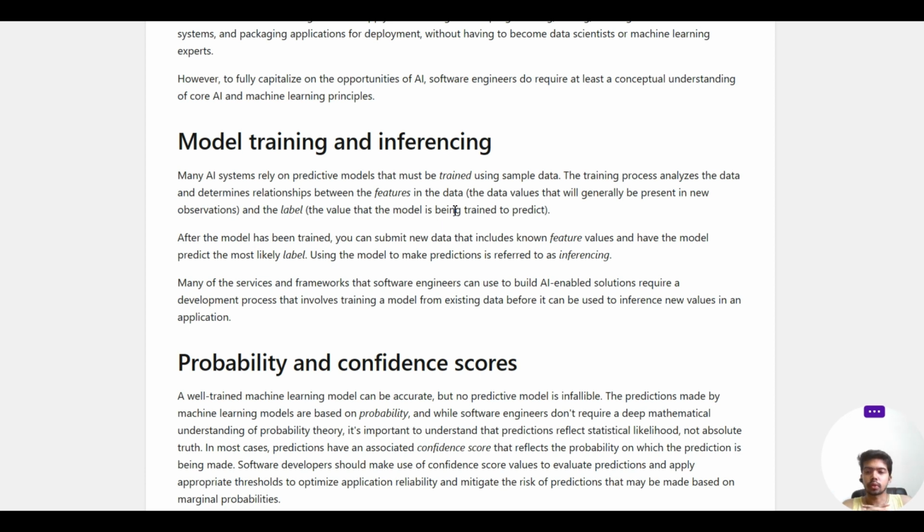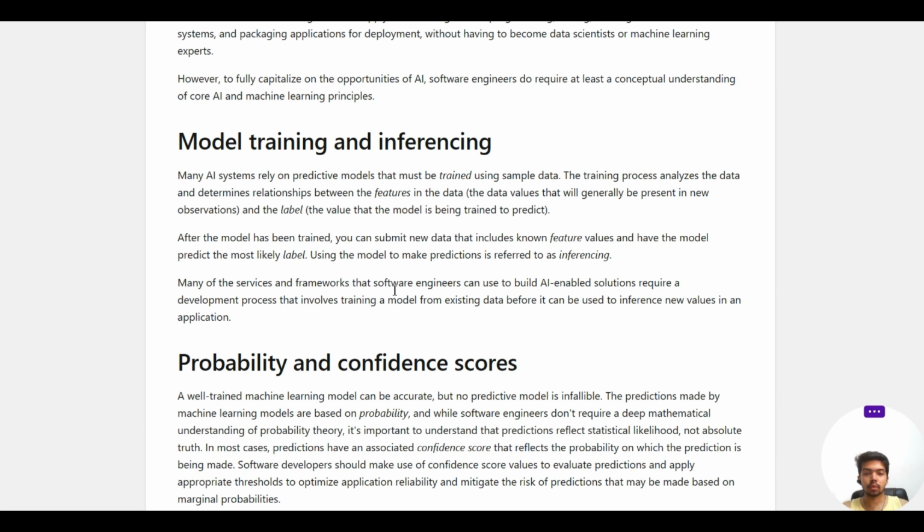Suppose you're looking at who is going to win the World Cup. Let's take the same example. You have all the statistics and values, and you prepared a model using statistical techniques and finally decided which model you are going to use. Once you make a model, you have new data. You made your model on the old World Cup data, and for this World Cup, you want to know who is going to win. Then you feed in your data using those same features, and predict who is going to win, and that is called inferencing.